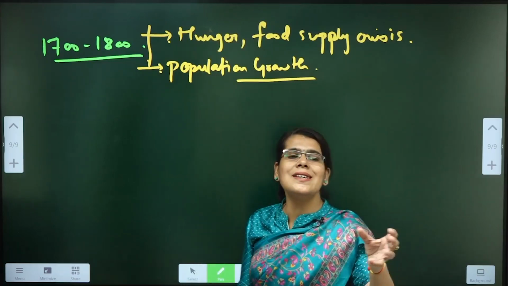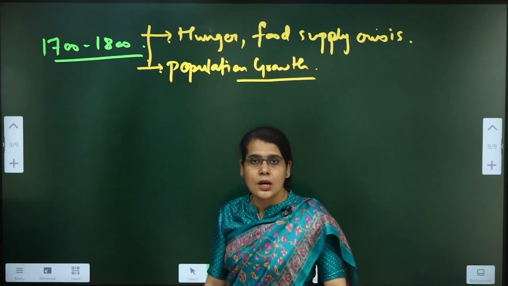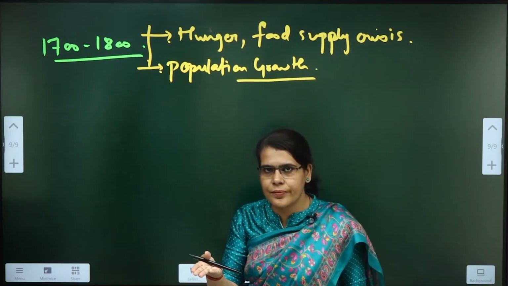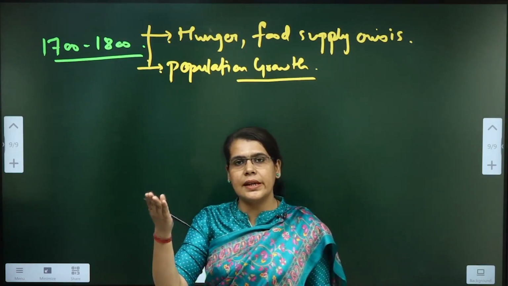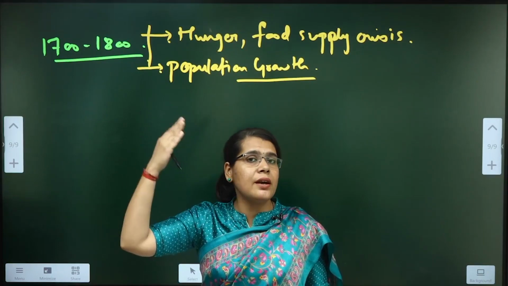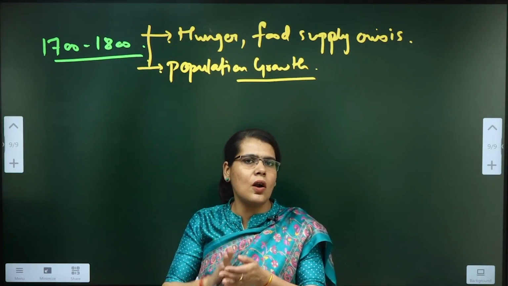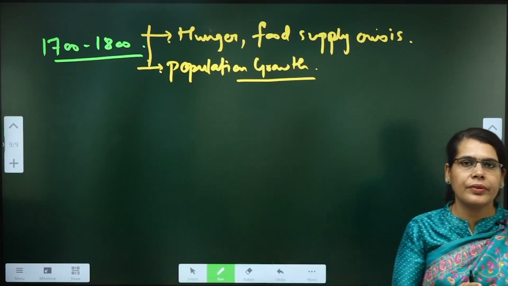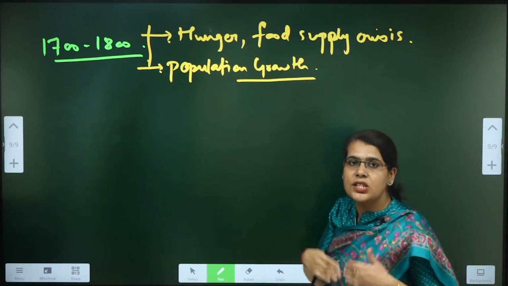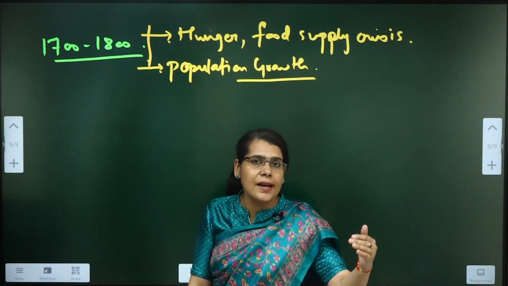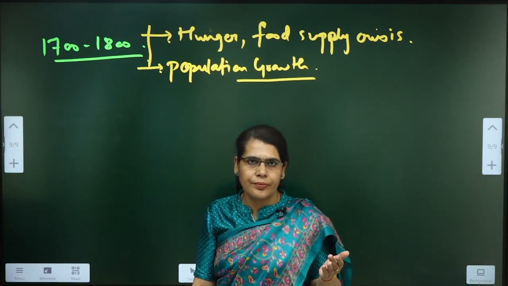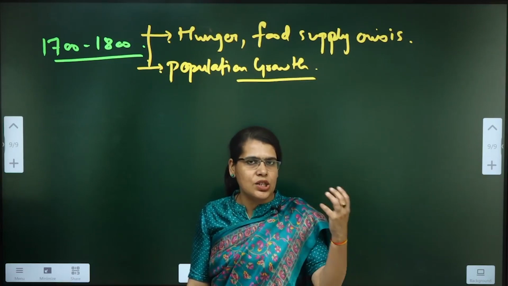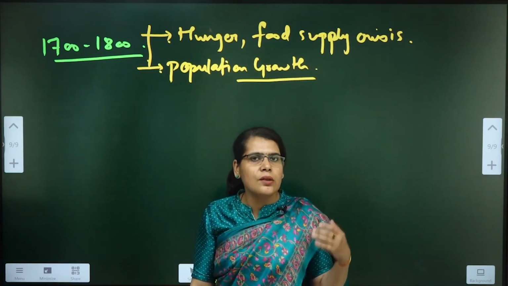So he was visualizing around him certain circumstances. On one hand, he is witnessing famines and hunger because the advancements in the agricultural revolution had not taken pace till now. And on the other hand, what is he witnessing? He is witnessing population growth which is much higher as compared to the previous decades. So he starts to assume that particular condition and comes to certain derivations.